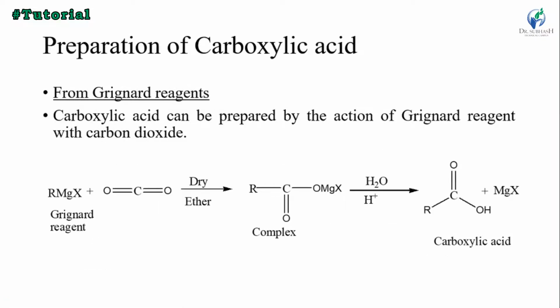The second one is the Grignard reagent. The Grignard reagent reacts with carbon dioxide in the presence of dry ether, and then a complex is formed. Then adding H2O and H plus ion gives the carboxylic acid, and magnesium halide, MgX, is removed.